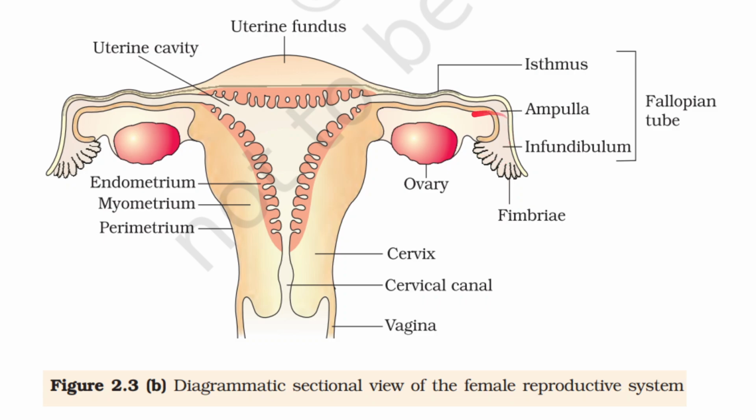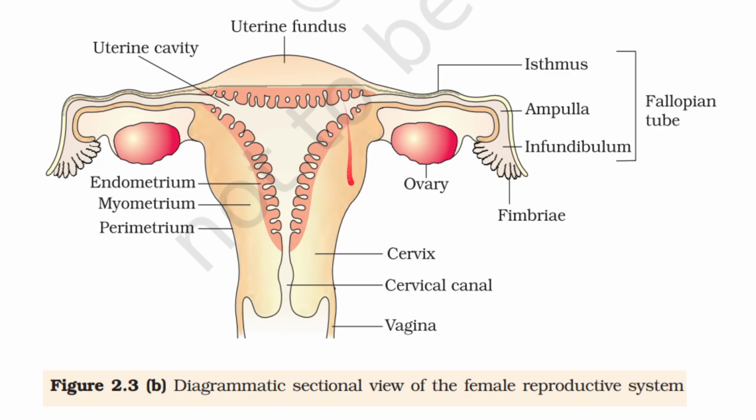Then we will be having the fallopian tube, three parts. Funnel shaped part is infundibulum, it will be having finger-like projections called fimbriae. Then the middle part is ampulla, it is going to be a wider part. Then the narrow part which is closer to the uterus, that is isthmus. Ampulla is the site of fertilization usually.